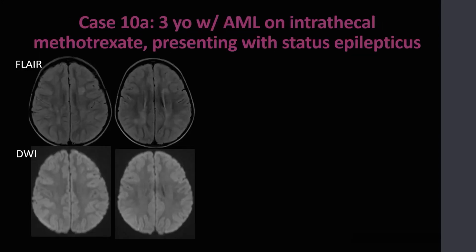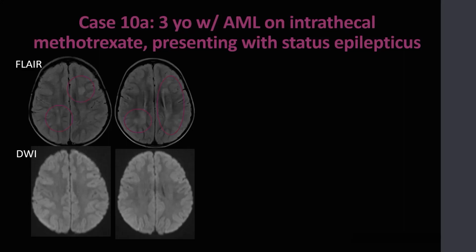Case 10A is a 3-year-old patient with acute myelocytic leukemia who presented in status epilepticus 2 days following intrathecal high dose of methotrexate. On MRI, you can see multiple patchy foci of white matter FLAIR hyperintense signal, for example, within the centrum semiovale. None of these areas, however, demonstrate restricted diffusion.